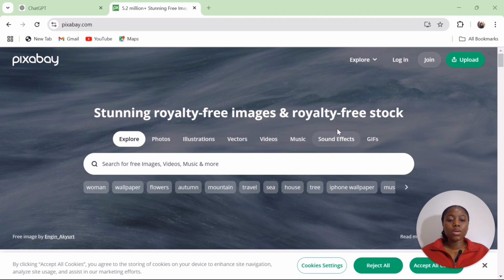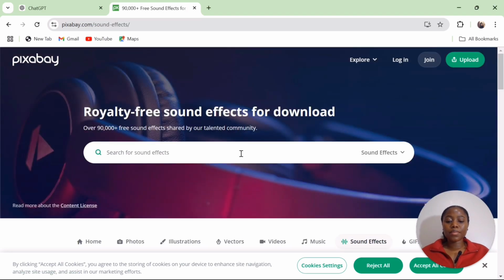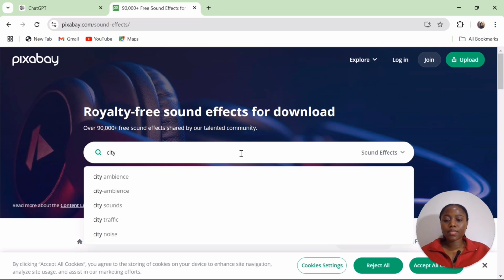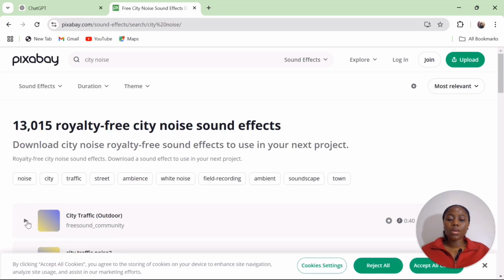All you have to do is to click on sound effects and type in the sounds that you need. Example, city, city noise. Then download them.